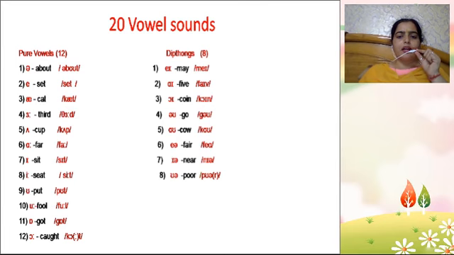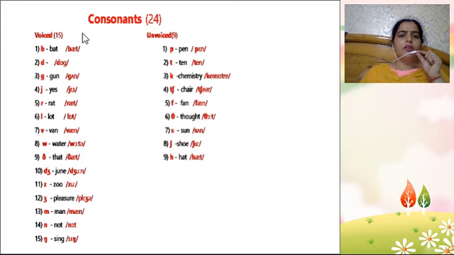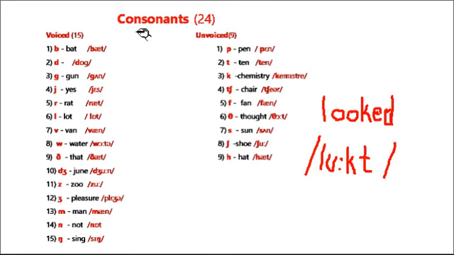Similarly, I make a series of consonants also. We have 15 voiced sounds and 9 unvoiced sounds. So let us revise. So learner, make a series: b, d, g, y, r, l, v. In English we have 2 v sounds. One where the lower lip is attached to the upper teeth ridge, and here the vowel.